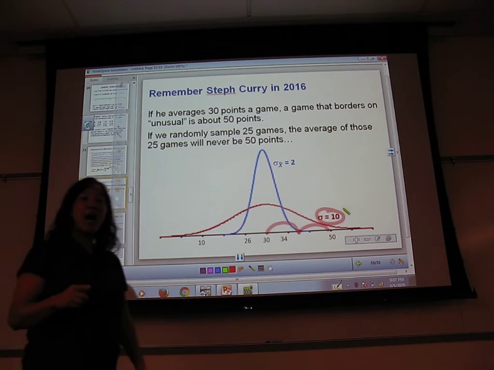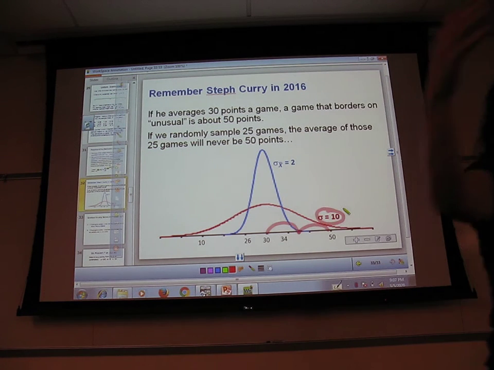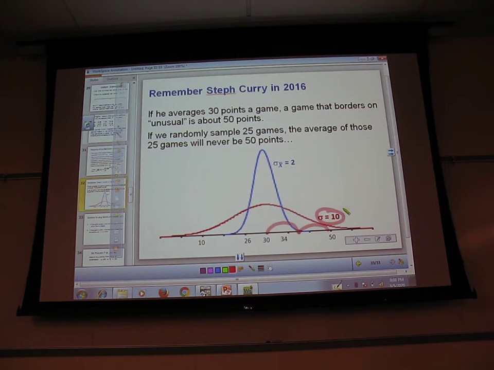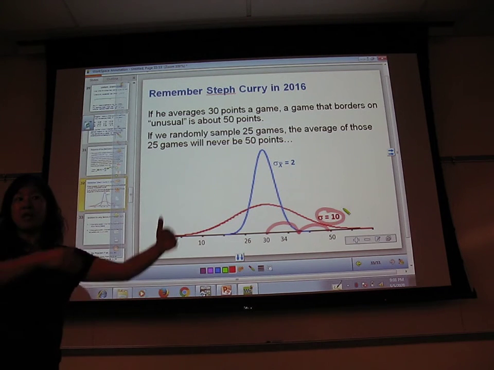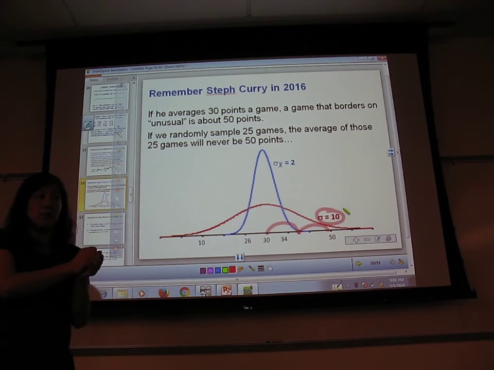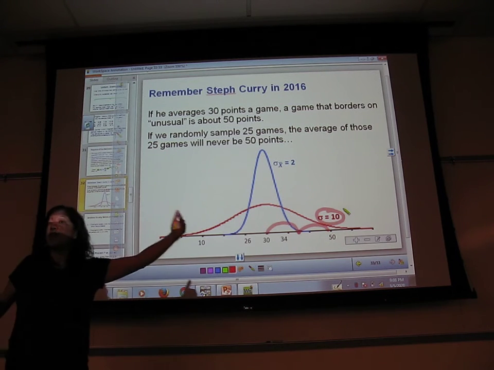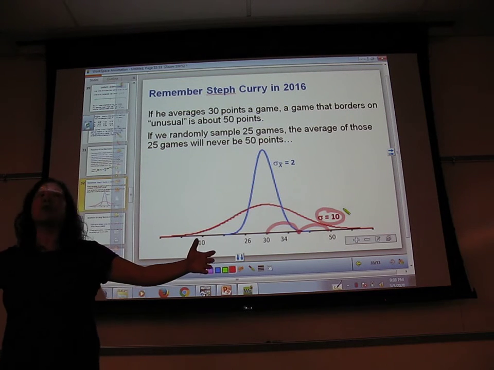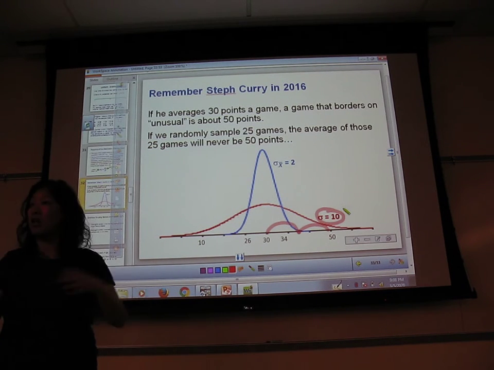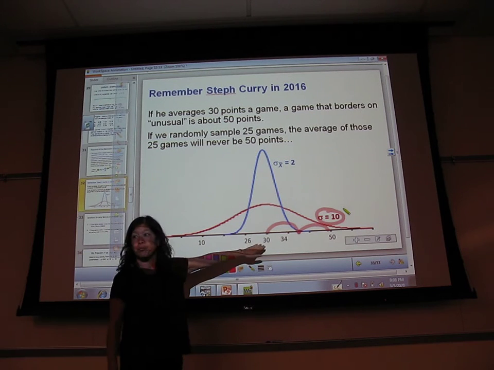However, if I randomly picked 25 of his games and averaged those 25 games, am I going to get an average of 50 points? No, not even close. There is no way, because I can't pick all 50-point games. Even if I pick 2 games, the odds of me picking both 50-point games is really slim. For every 50-point game I pick, I'm most likely going to randomly pick a 10-point game. They're going to kind of cancel each other out and be closer to his average of 30.